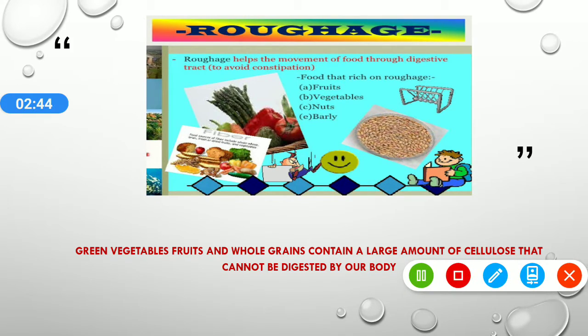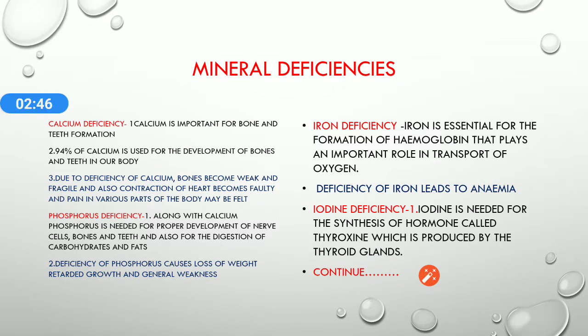Now we will discuss mineral deficiencies. So let us now discuss deficiency diseases caused by lack of some of the minerals. The first one is calcium deficiency. We know that calcium is important for bone and teeth formation. The requirement of calcium is much more in growing children and in pregnant and lactating mothers, and it is important for bone and teeth formation.